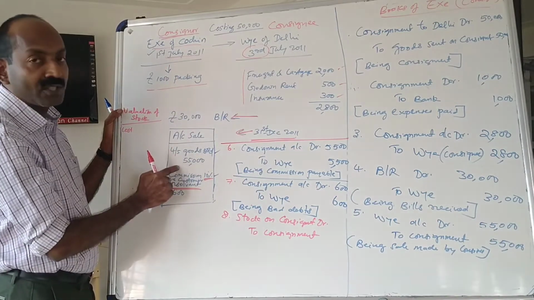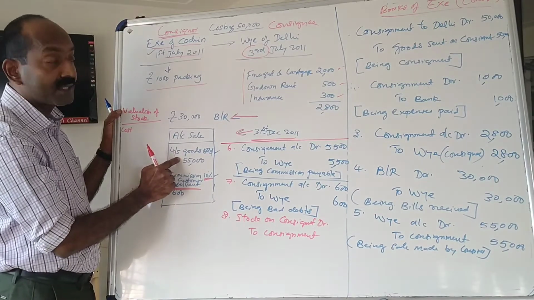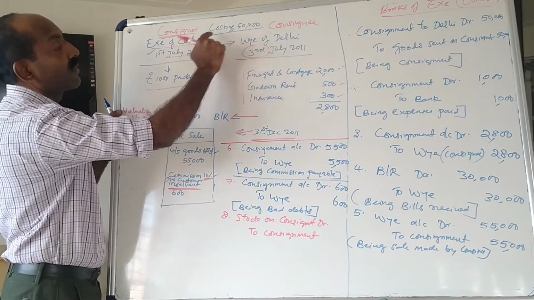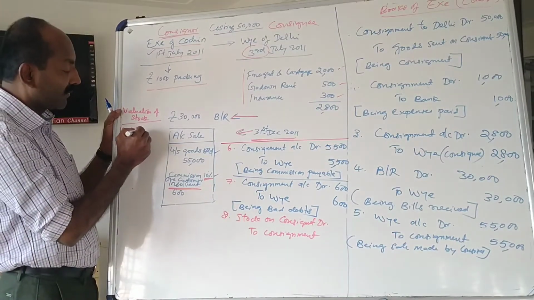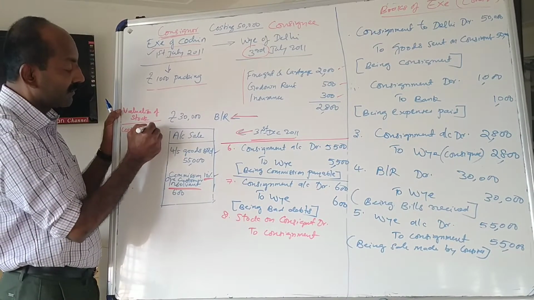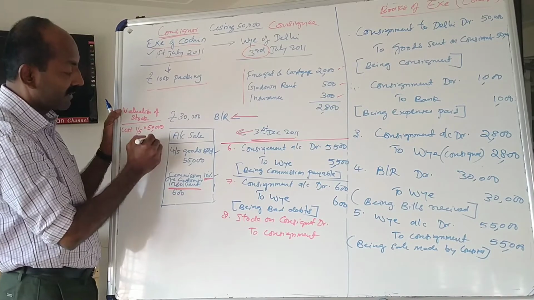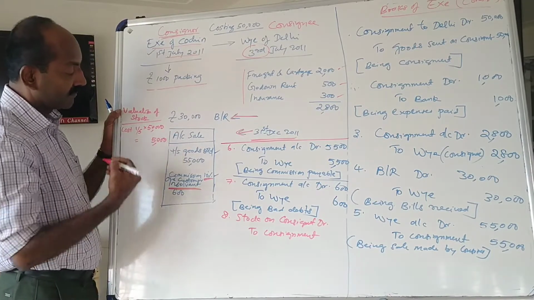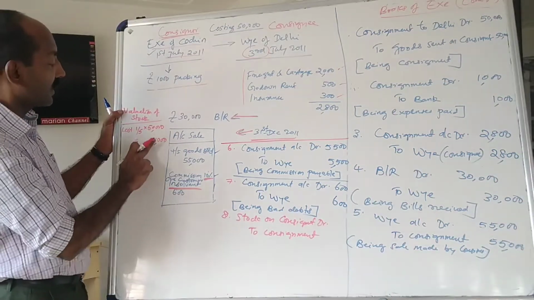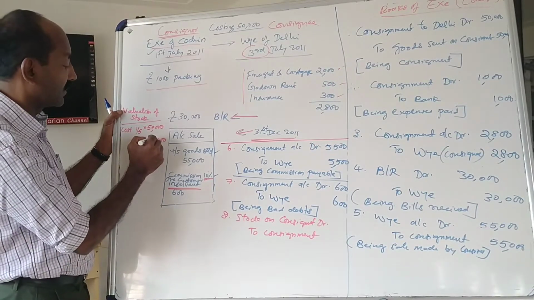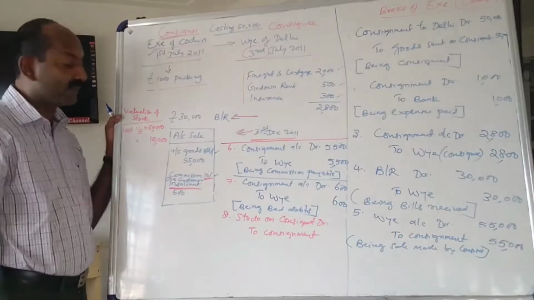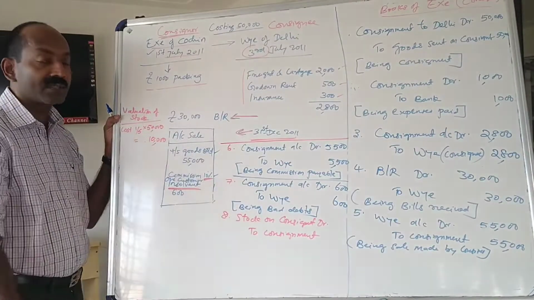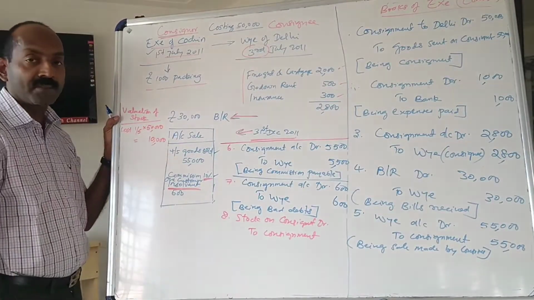So 4/5 of the goods are being sold means 1/5 is remaining stock. So the whole consignment value is 50,000. So 1/5 of 50,000, that is the cost. Sorry, that is equal to 10,000. 1/5 of 50,000 is equal to 10,000. That is the cost of the goods.